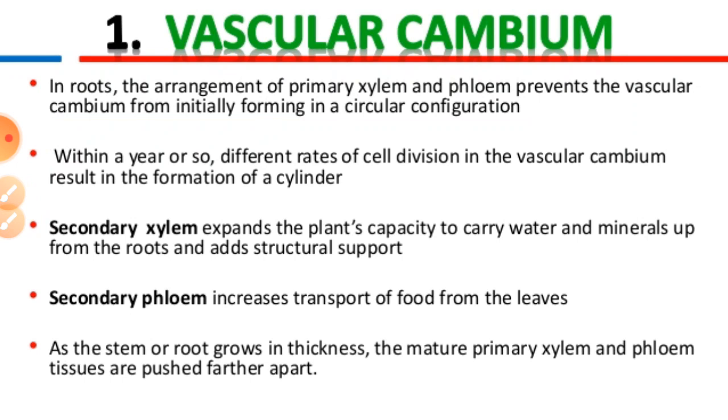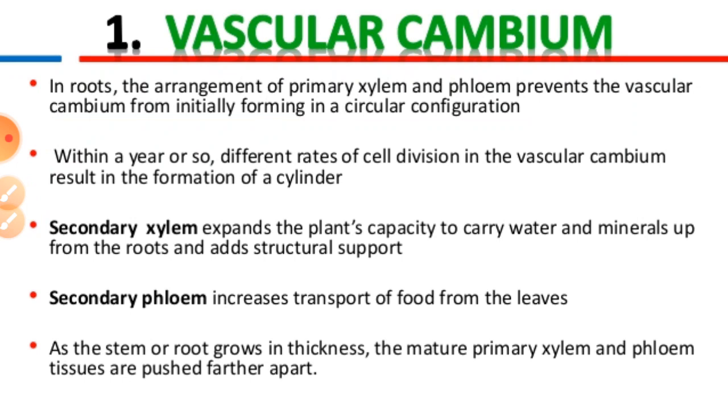So students, as in the previous lecture we talked about secondary growth in the stem, and now we have to move on to the topic of secondary growth in the roots. As I have already told you, the growth of the roots or the stem in length with the help of apical meristems is called primary growth, and the growth in the girth of those plants is known as secondary growth.